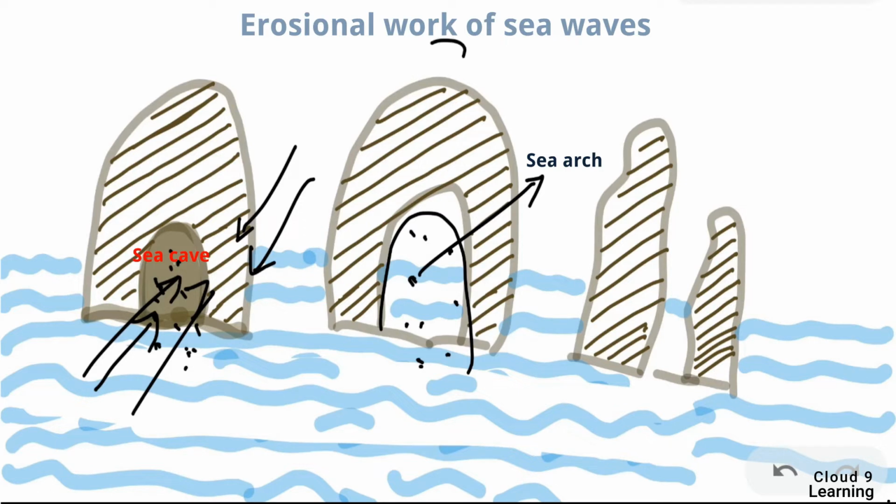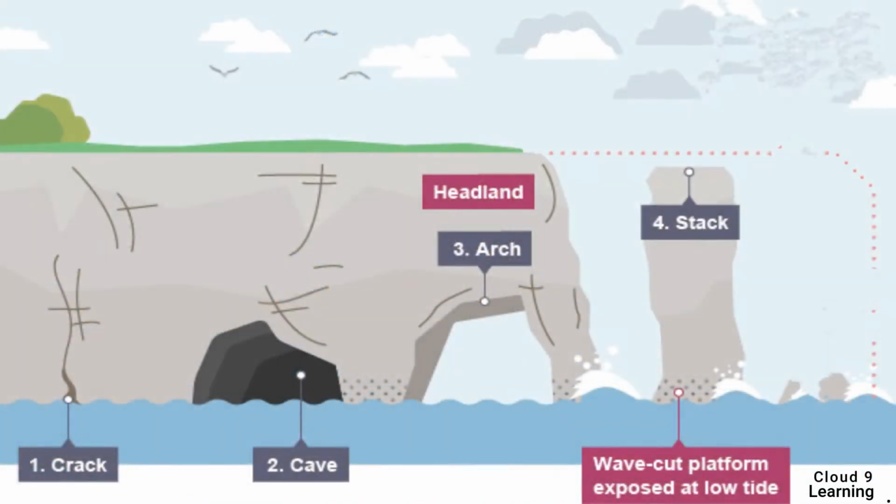The topmost part collapsed, forming a stack of rock. As you can see in this picture, this is the stack of the rock. It looks like a column of rock. All these landforms are shown in this figure in a sequence. First, cracks are formed, then sea cave, then sea arch, and finally a sea stack is formed.